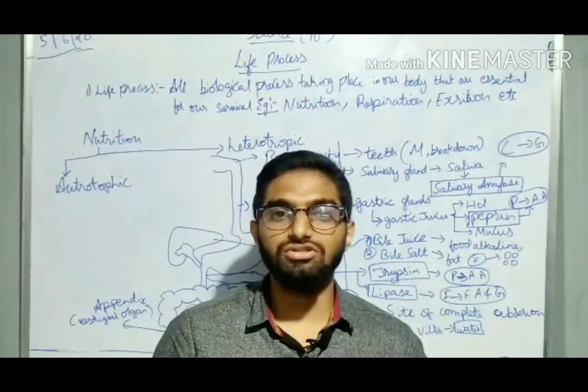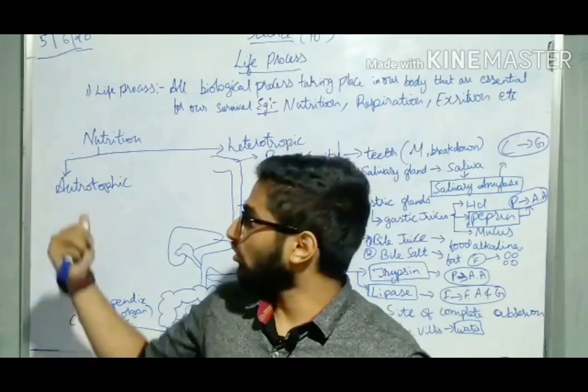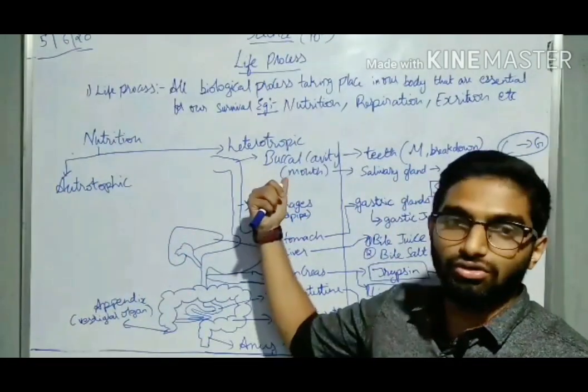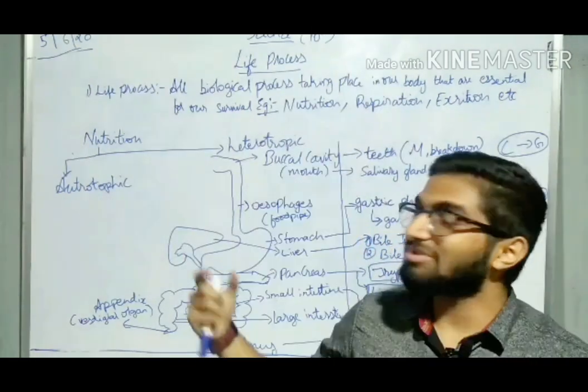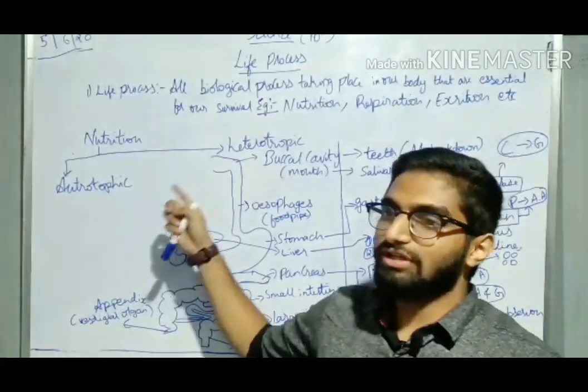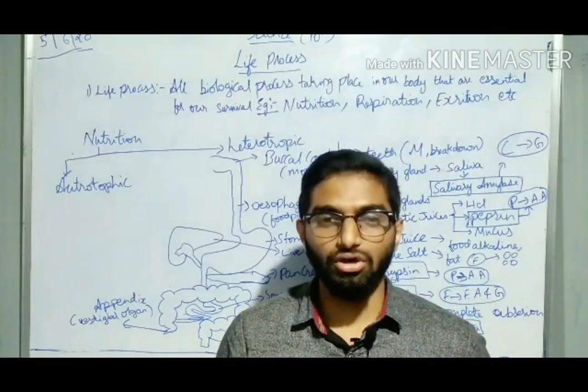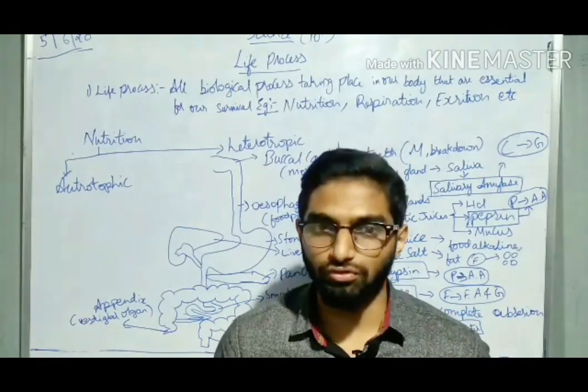Now nutrition is of two types. One is autotrophic nutrition and one is heterotrophic nutrition. Now what is the difference between auto and hetero? Auto means self. Autotrophic nutrition means an organism which can prepare their own food.